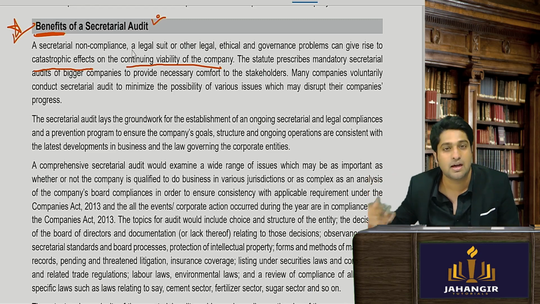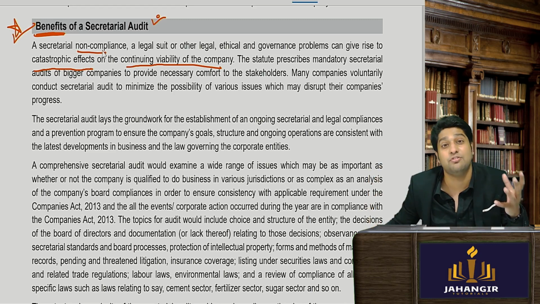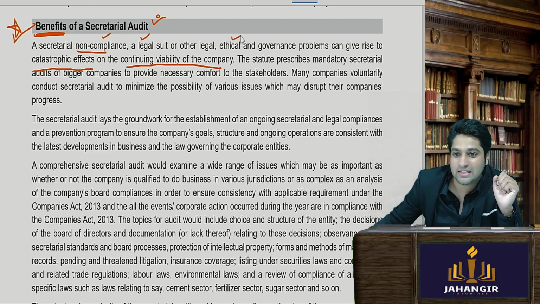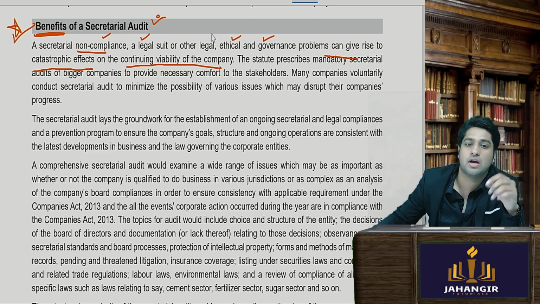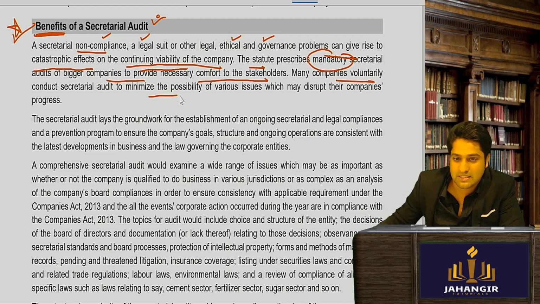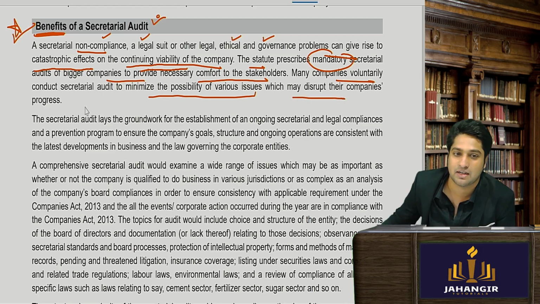Okay, so you can read it up. I believe you got the point. See, a secretarial non-compliance. So now they're going to say that if you do a non-compliance, what will happen? If you did not get the secretarial audit done and a non-compliance was found, then there will be a legal suit against you, and ethical and governance problems can give rise to a catastrophic effect on the continuing viability of the company. Statute prescribes mandatory secretarial audit of bigger companies to comfort the shareholders also. Many companies do it voluntarily to minimize the possible various issues that may disrupt their company's progress.